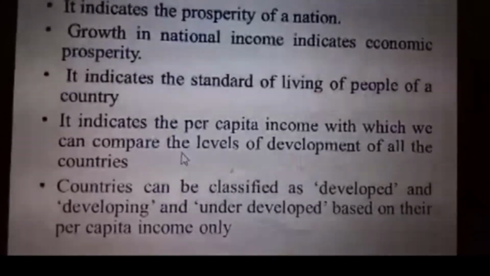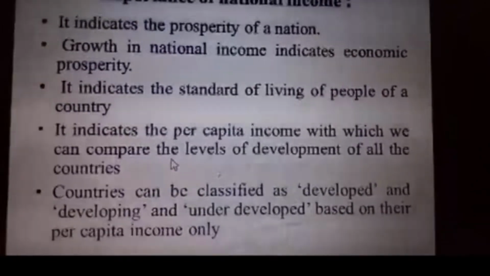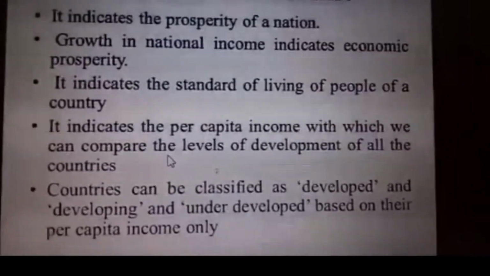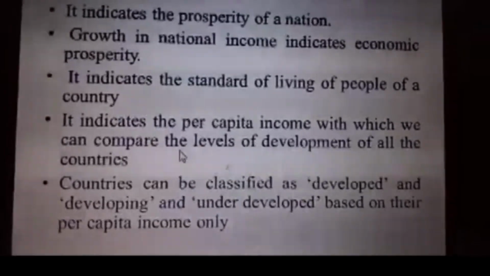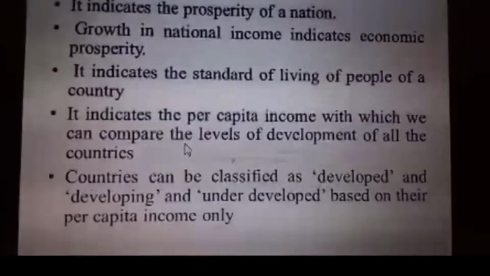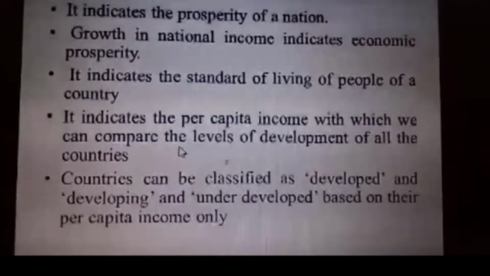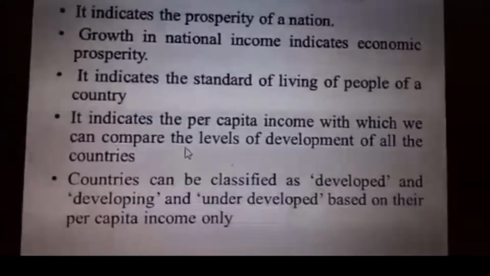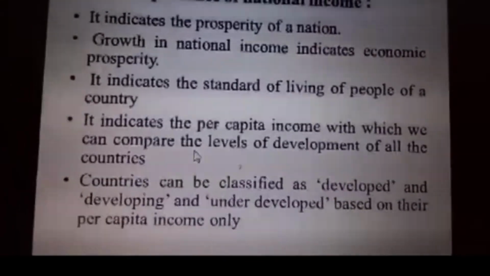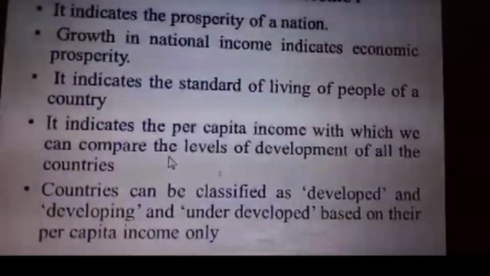And the next one is, we can come to know the growth of income, output, saving and consumption, and we can build up economic models in the short run and the long run. The other things we have seen on the slide itself: comparison of national income, comparison of per capita income, comparison of welfare of the people, and distribution of factors of production.